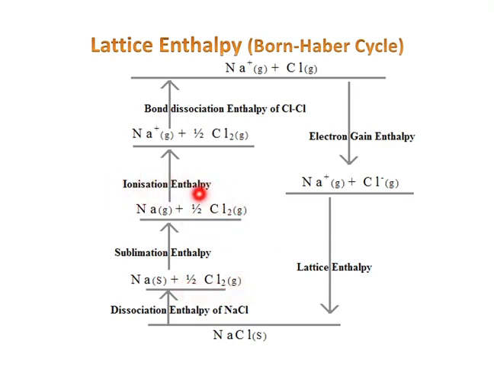Next, ionization enthalpy means Na gaseous state to Na positive ion gaseous state. Here there is a loss of electron. Ionization means loss of electron, that is removal of electron. So ionization enthalpy is involved here. So Na gaseous state to Na+ gaseous state means the involved enthalpy is ionization enthalpy. And chlorine is the same as before.